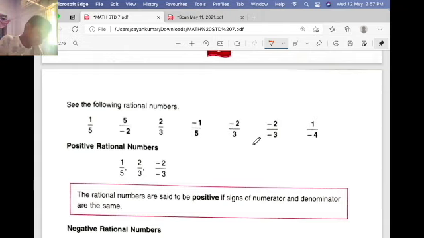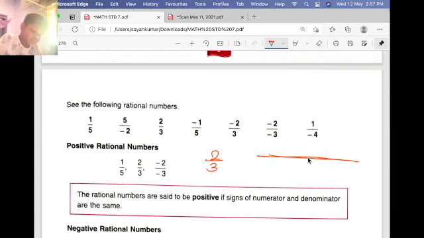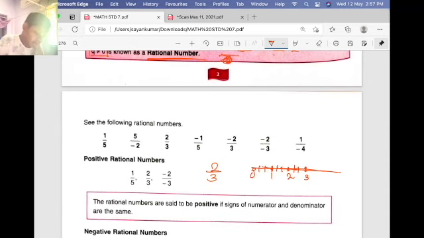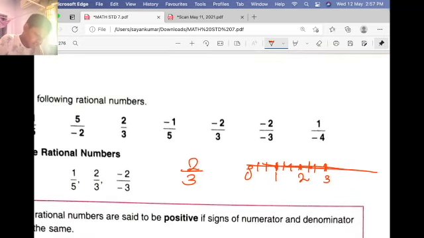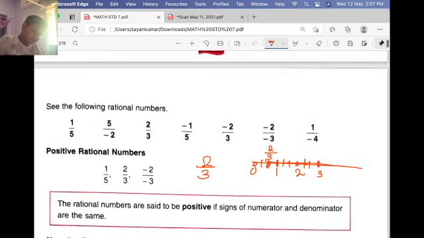If I take an example, 2 by 3. In the number line, where is it? If I draw a number line, I will put 0 here and 1 here, 2 here, 3 here, and there must be 3 units: 1, 2 and 3. It is a proper fraction, so we can find it from 0 to 1. So this one is 2 by 3. It's coming right of 0, so that's why it's a positive rational number.